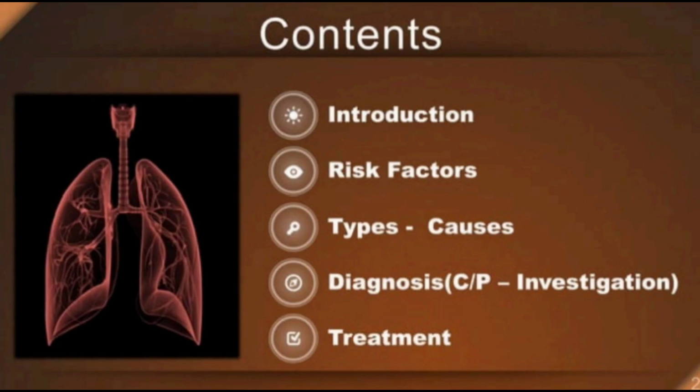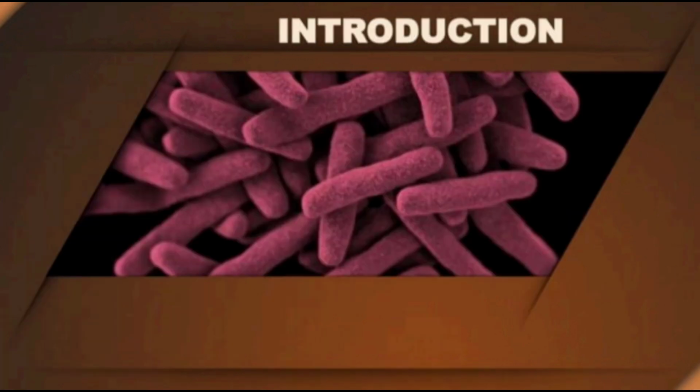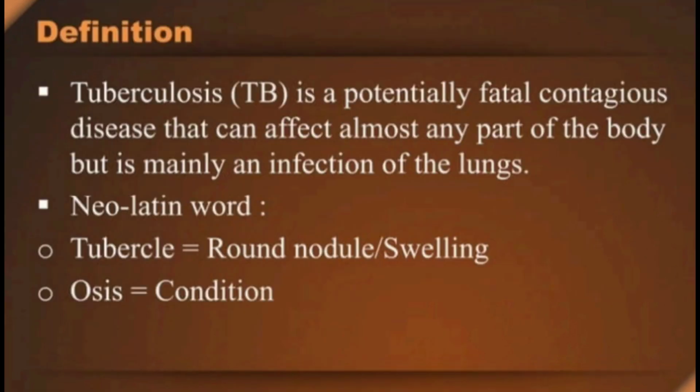In today's video, I am going to tell you about tuberculosis. So let's start our video. Let's start with some introduction of TB. So what is TB? TB is a potentially fatal contagious disease that can affect almost any part of the body, but is mainly an infection of the lungs. The word tuberculosis is derived from the Neo-Latin word, in that tubercle means round nodule or swelling and osis means condition.